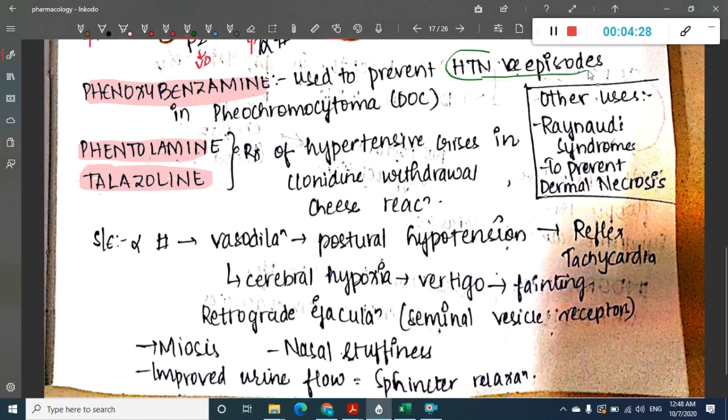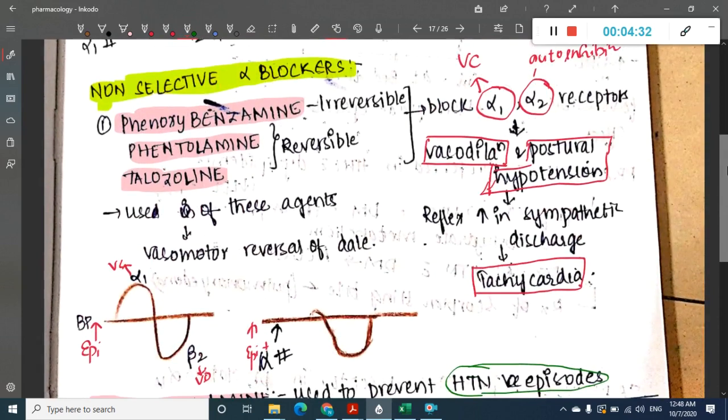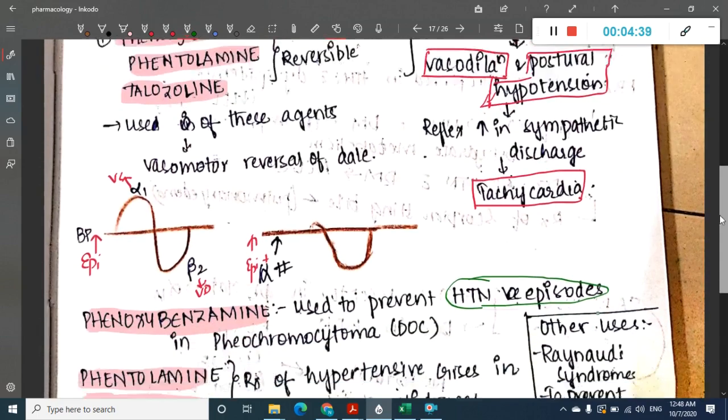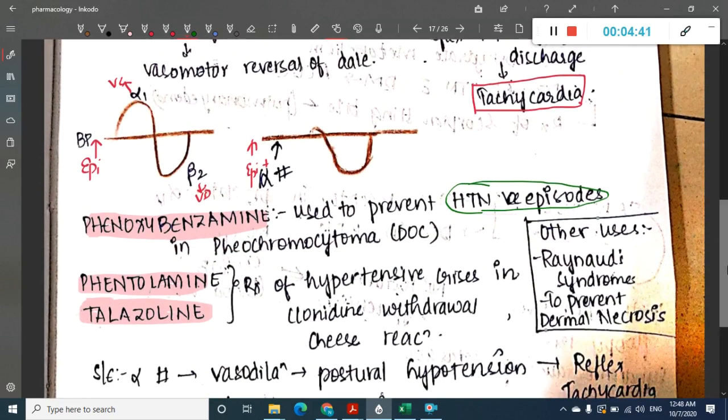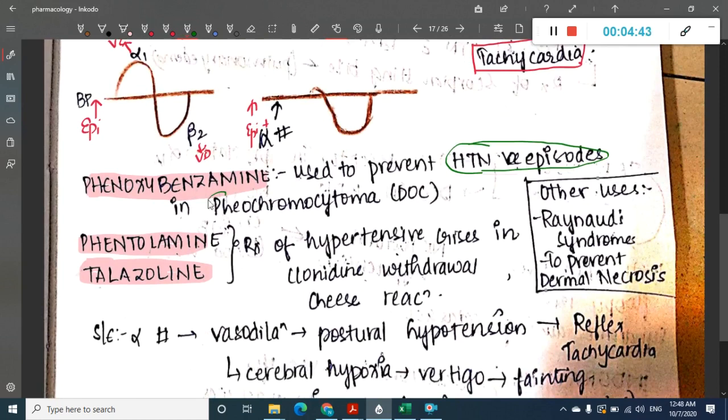It is used to prevent hypertensive episodes, because the action of phenoxybenzamine and all these alpha blockers is that they cause vasodilatation and hypotension. So you are using it in hypertensive episodes, especially in pheochromocytoma. In pheochromocytoma hypertensive episodes, this is the drug of choice.